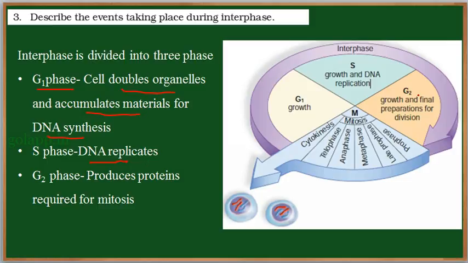And the third part of the interphase, the final part, that is G2 phase, the second growth or second gap phase. Here now the cytoplasm and the DNA both are ready. Now the cell should prepare for division. So the materials which are required for cell division, it can be proteins like microtubules and other things, will be synthesized during the G2 phase. So the growth and final preparation for division. So these are the three phases. Together G1, S and G2 phase form interphase.